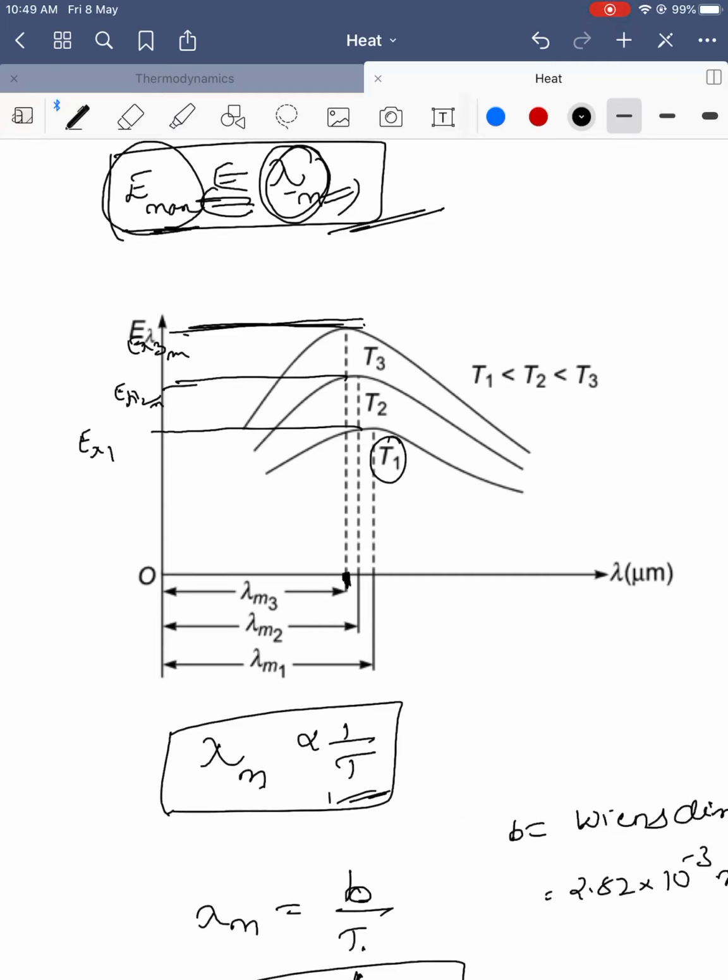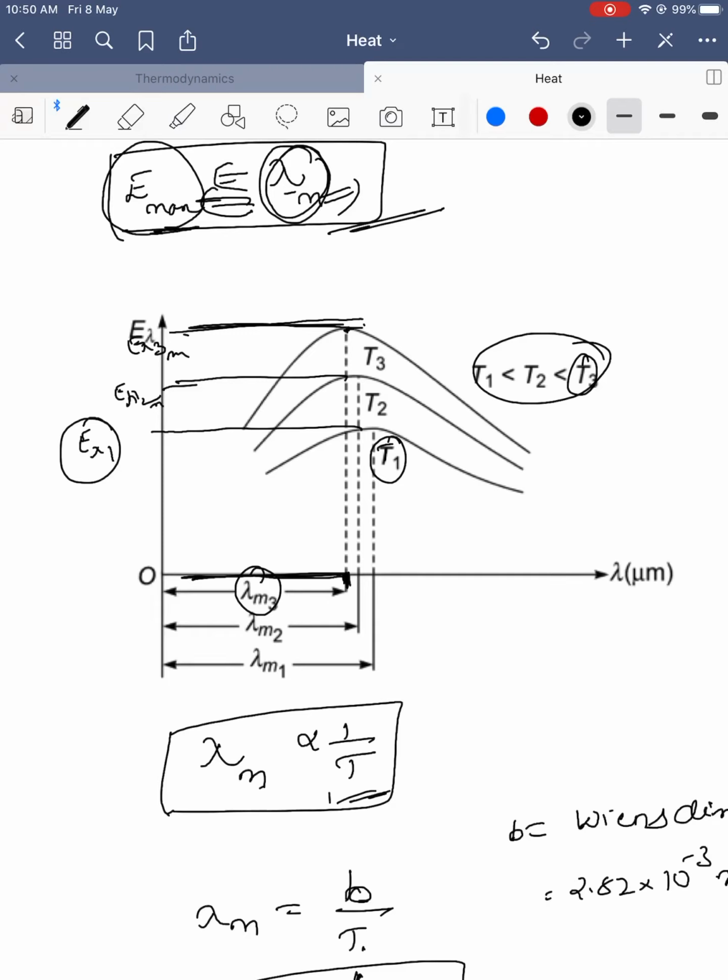Now just see the temperatures. Three parameters are there: one is energy, one is wavelength, another is temperature. For E lambda 1 at temperature T3, the temperature is more but the wavelength is less, corresponding to lambda 3. T3 is more and lambda 3 is less.